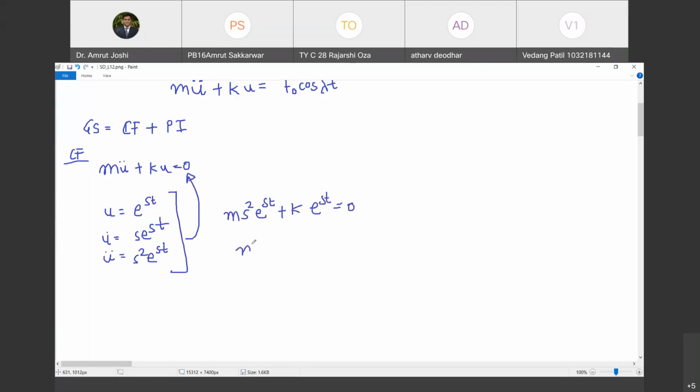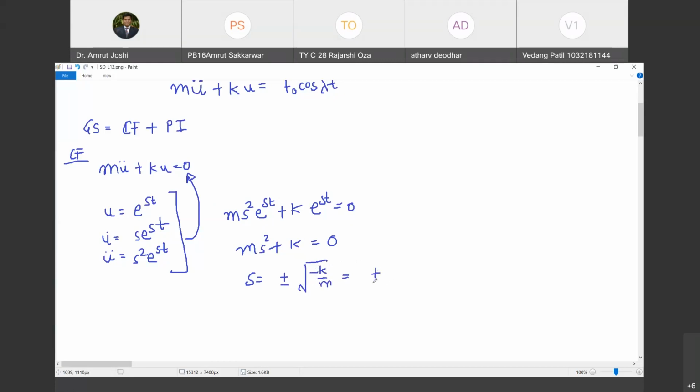So what is the solution? m s square plus k must be equal to 0. Therefore, I get s equal to plus or minus square root of minus k by m. But root k by m is nothing but omega, and square root of minus 1 is i.